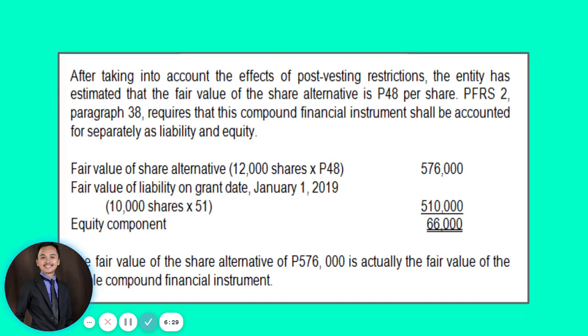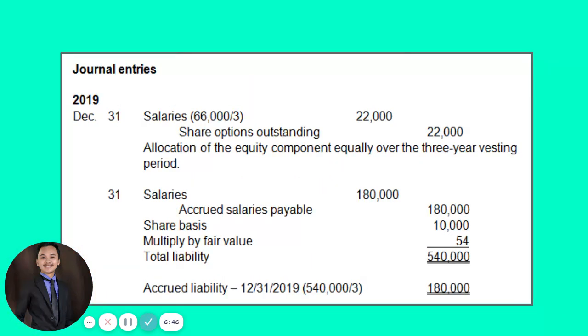So guys, that 66,000 is from the total value of our compound financial instrument, which is 576,000, minus the fair value of the liability, which is 510,000, giving us a 66,000 equity component. And that equity component will be credited to share options for 3 years, good for a 3 year vesting period. So that is why in 2019, we debit salaries for 66,000 divided by 3 years or 22,000, and then credit share options outstanding for 22,000 also.